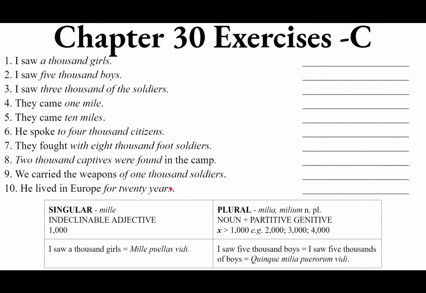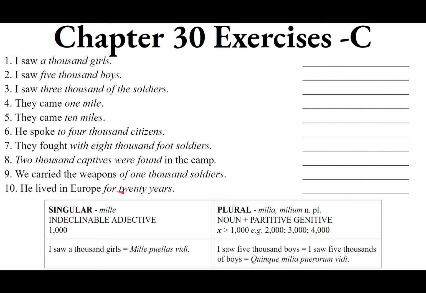And then, he lived in Europe for 20 years. For 20 years, for the duration of time. Remember that space and time are the same thing. They came 1 mile, that is distance traveled, extent of space. Not too much different from he lived in Europe for 20 years, duration of time. Space and time, they're the same.